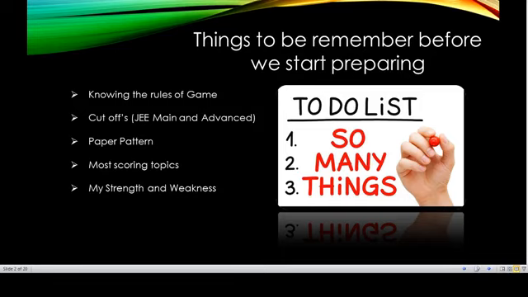So coming to the next point, strengths and weaknesses, these are done in tabular form. Scoring topics are on the list. Paper pattern, competition, cutoffs, everything you have, mindset is there. Now you are quite ready to face the competition and you are equipped with all the knowledge. Now the only thing is you need to execute on those strengths, weaknesses, and strategies. That again, I'll be sharing a few of them. To get a better idea of those things, you need to download our app, or you can go to the links and have a chat with the Ask IITian faculty.